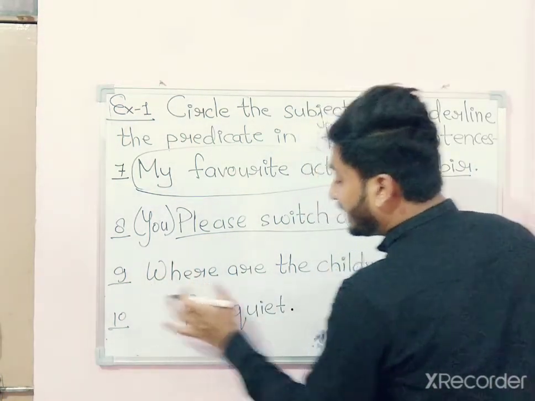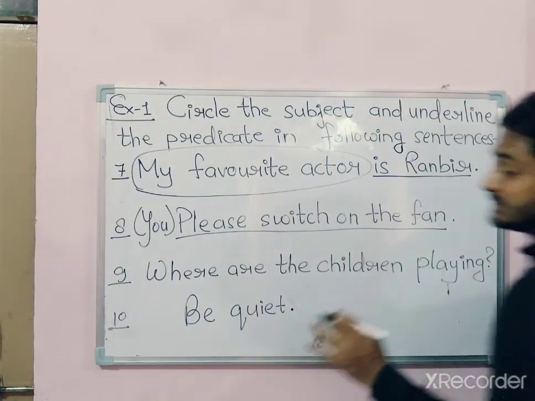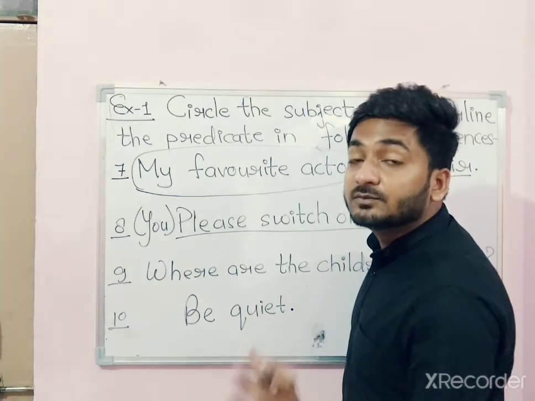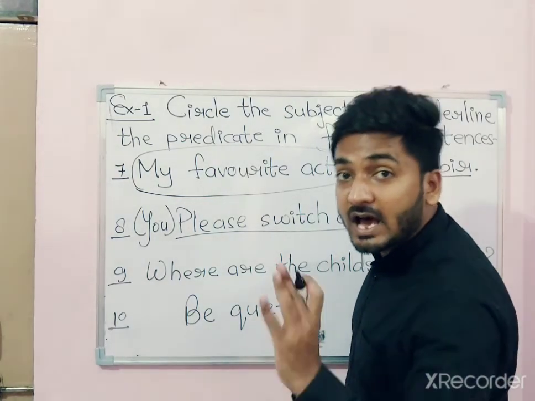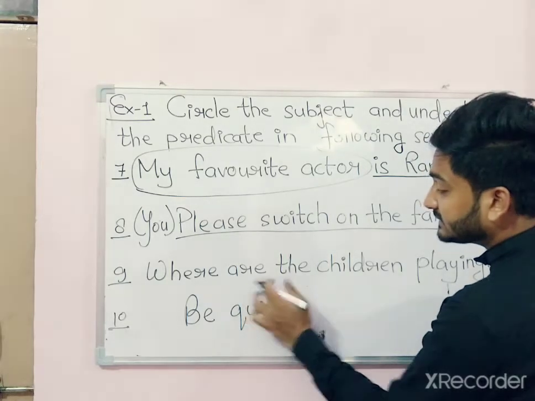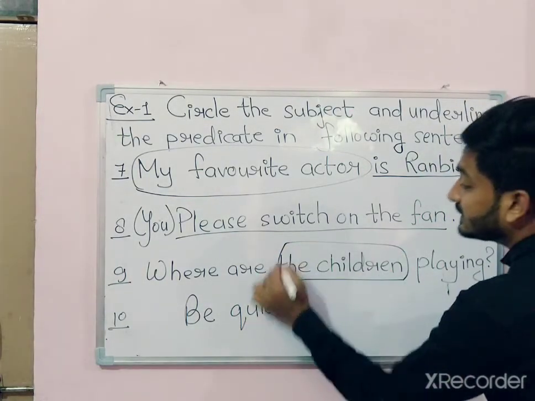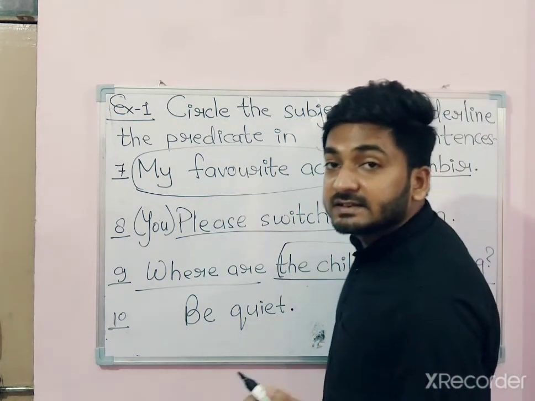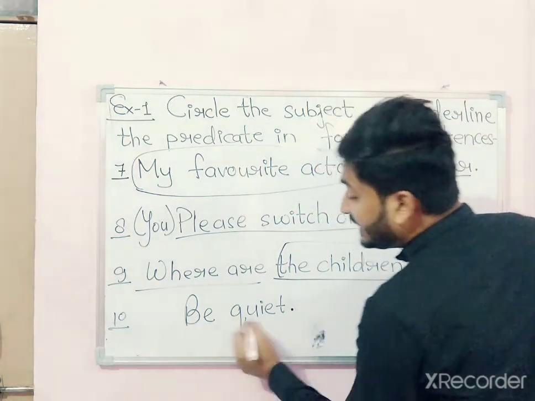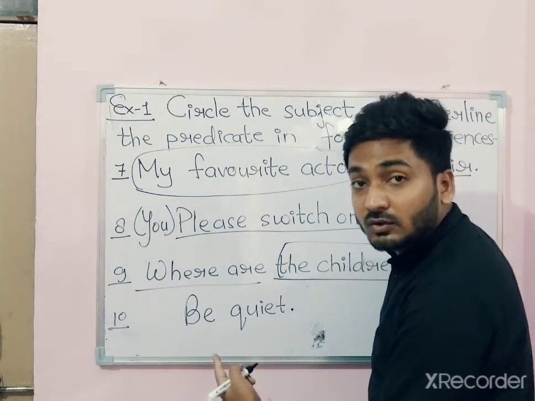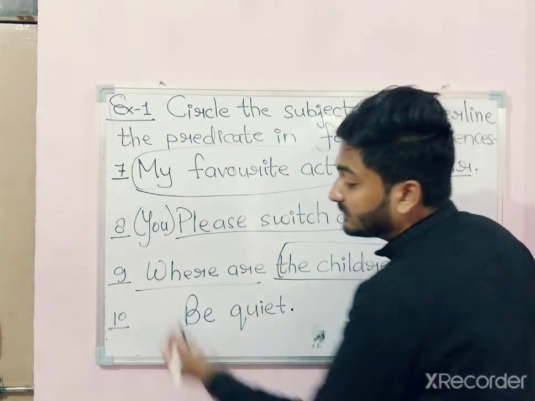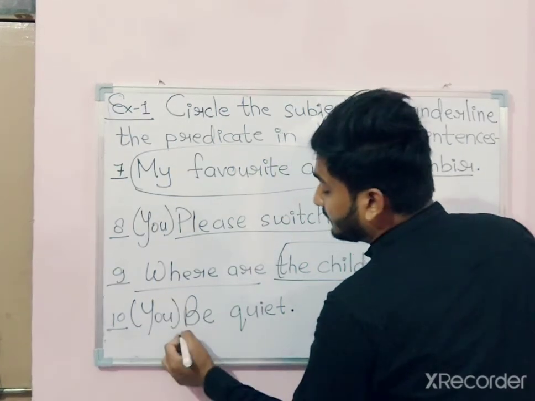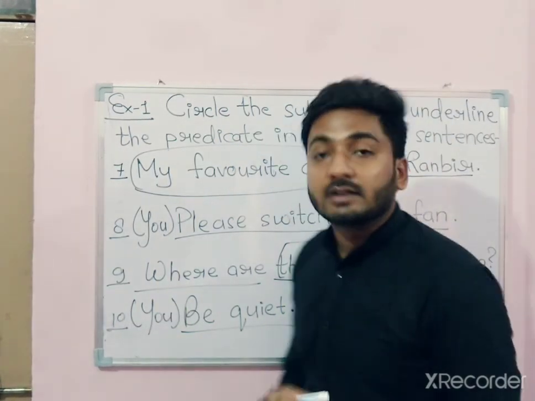Number 9, where are the children playing? This is an interrogative sentence. In an interrogative sentence, the subject comes after the verb. That means are is the verb, the children is the subject, and the rest of the sentence is the predicate. Be quiet. It is also an imperative sentence. That means the subject is not given, which we have to write ourselves, is you, and be quiet is the predicate.